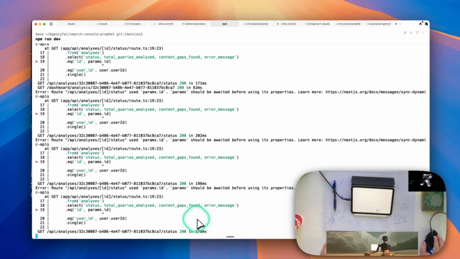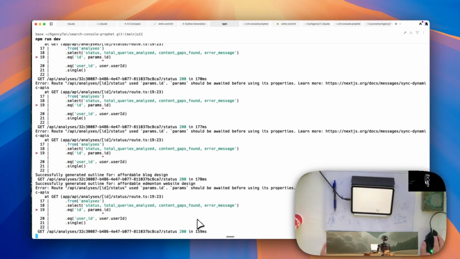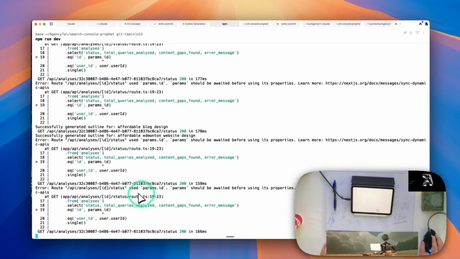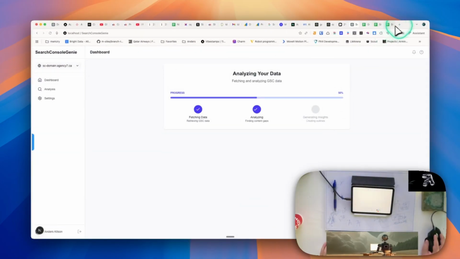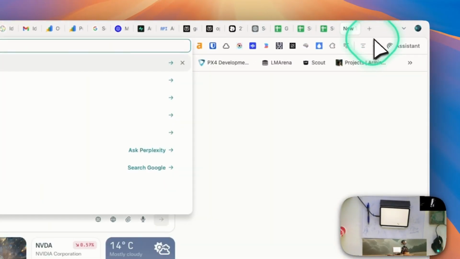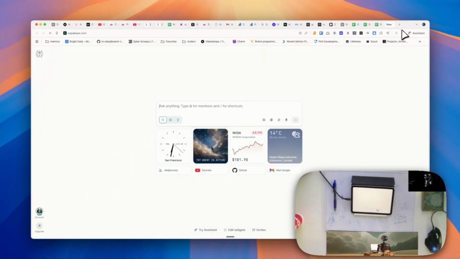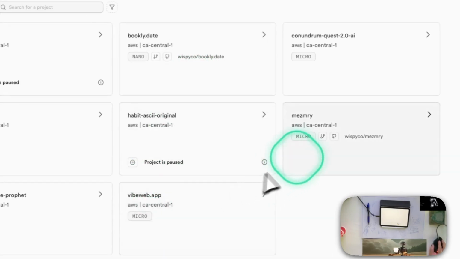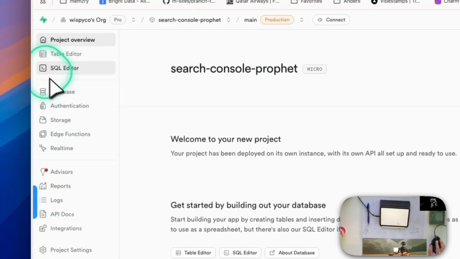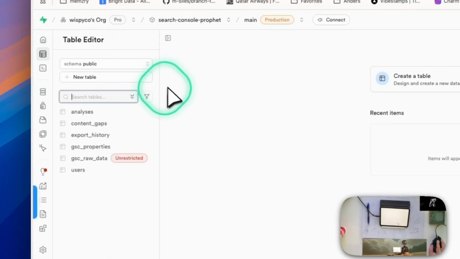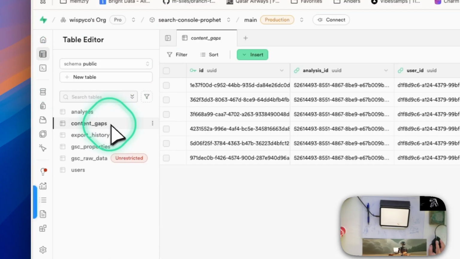Finds the content gaps. Then it's generating outline. It successfully generated one. So it should technically do another. Then if we go into Supabase.com, go to dashboard, go here, we go to search console profit, table editor, content gaps.